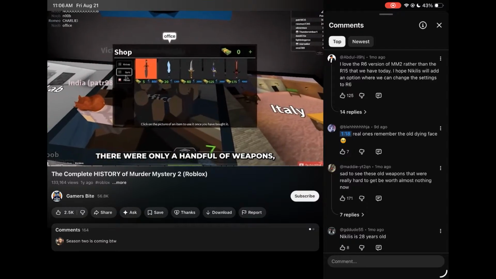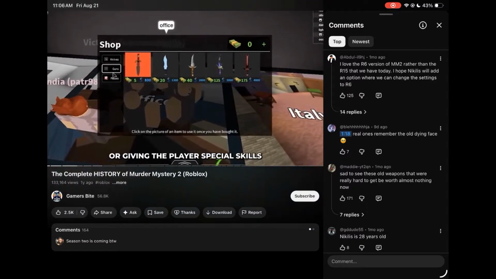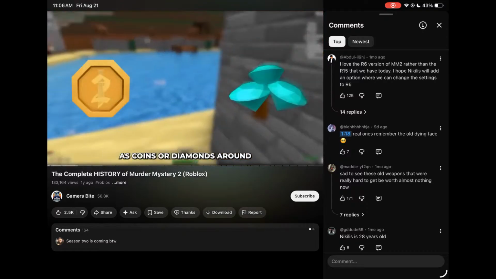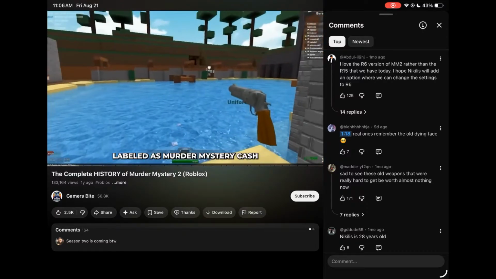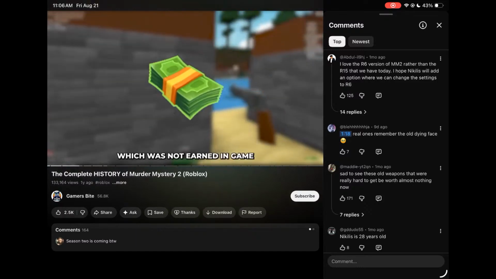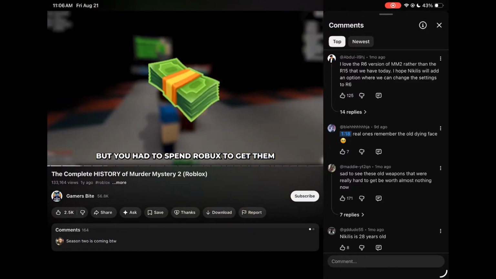There were only a handful of weapons, with some of them having special sound effects or giving the player special skills. There was no such thing as coins or diamonds around. Instead, weapons would be purchased with points labeled as Murder Mystery Cash, which was not earned in-game like coins are now, but you had to spend Robux to get them.